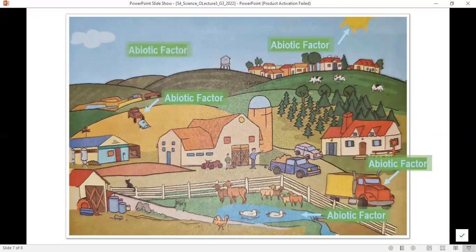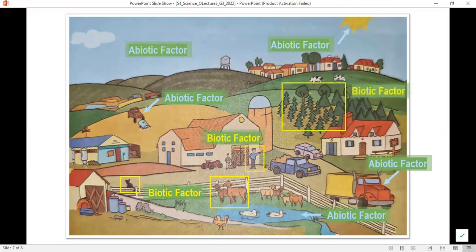What about the biotic factors? Animals, for example, are biotic factors. People are biotic factors. Plants are biotic factors. These biotic factors, or living things, are using the abiotic factors to live in this ecosystem. How is that? People are using houses to live, they are using animals to eat, they are using water to drink. Also, they are using the air to breathe. The animals are using water too, they are using the air also. So there is an interaction between biotic factors and abiotic factors, and this builds an ecosystem.